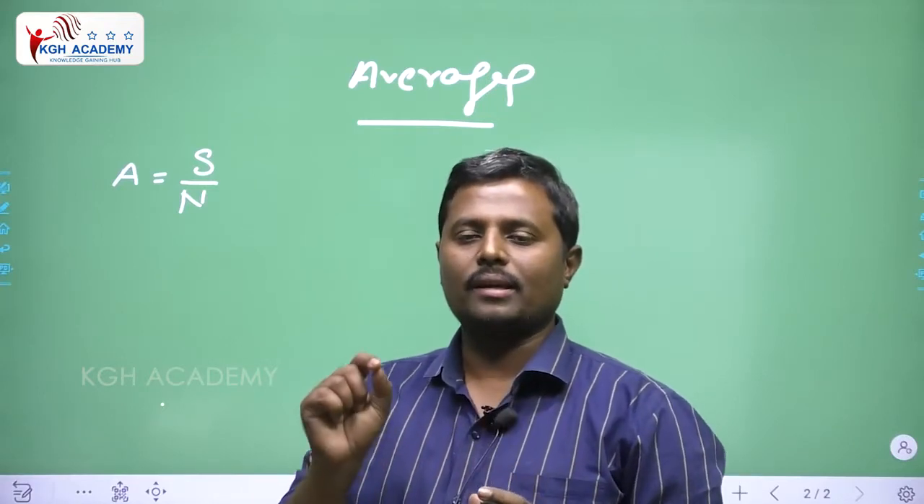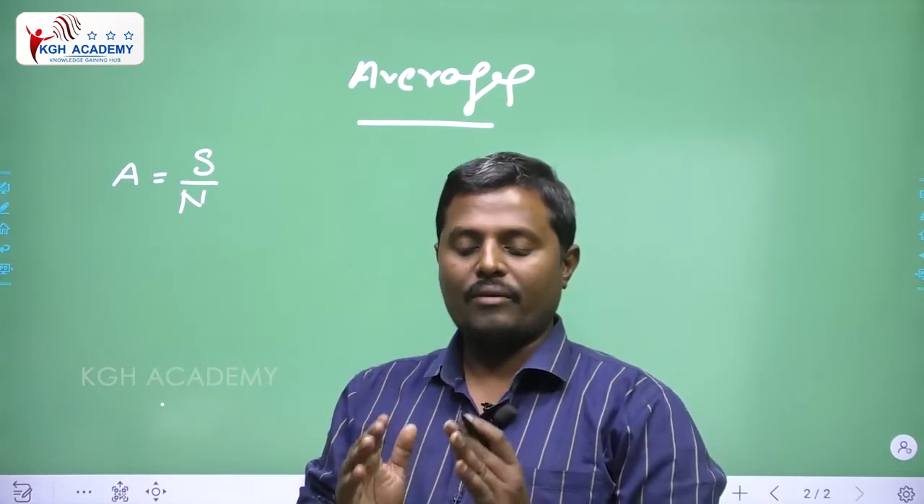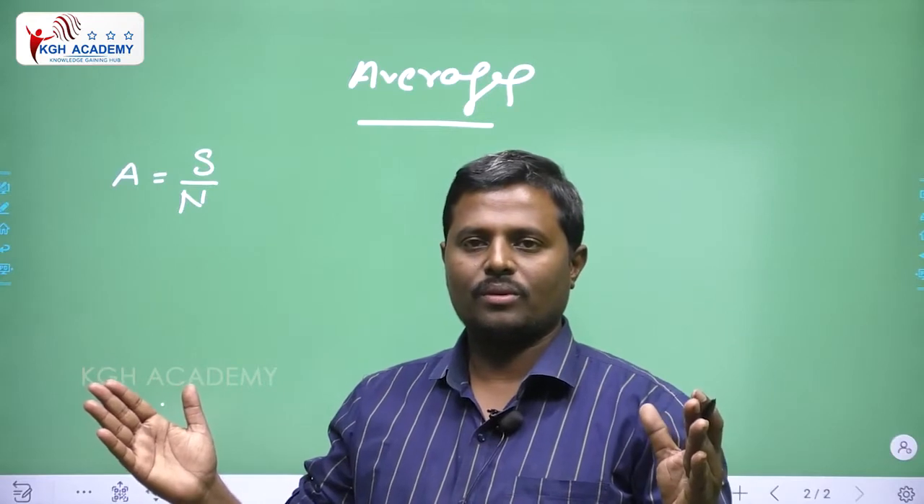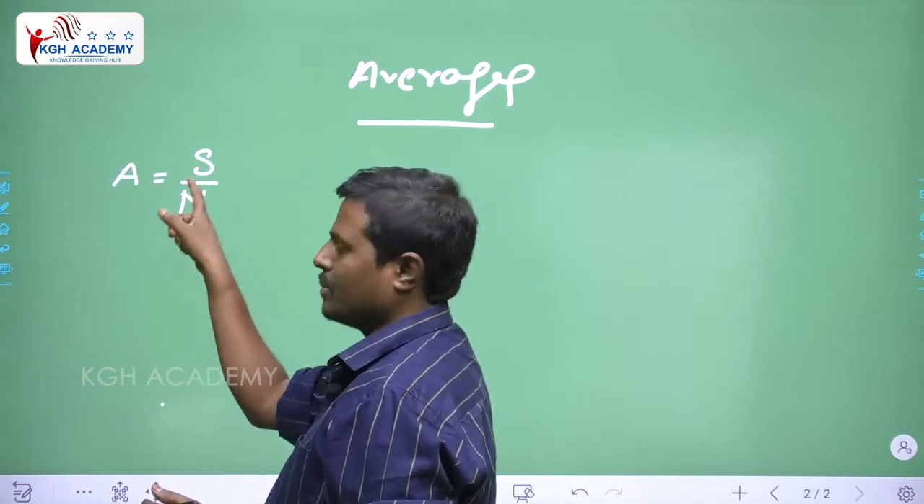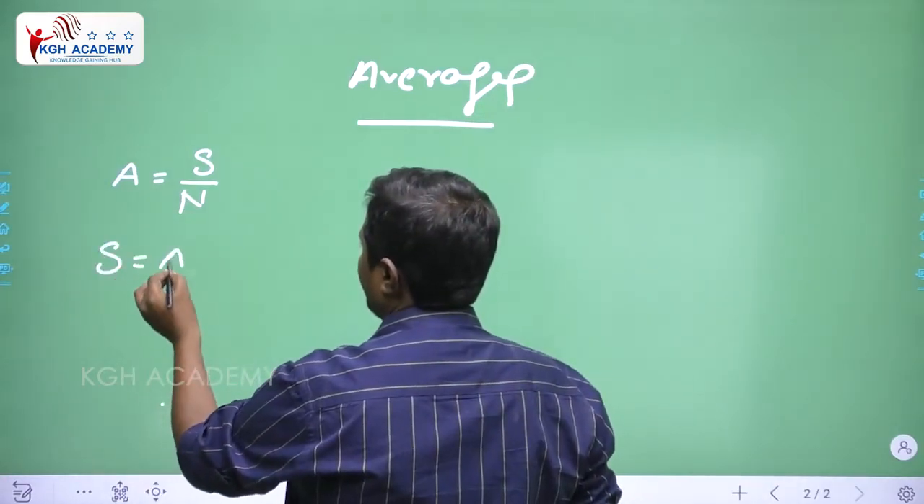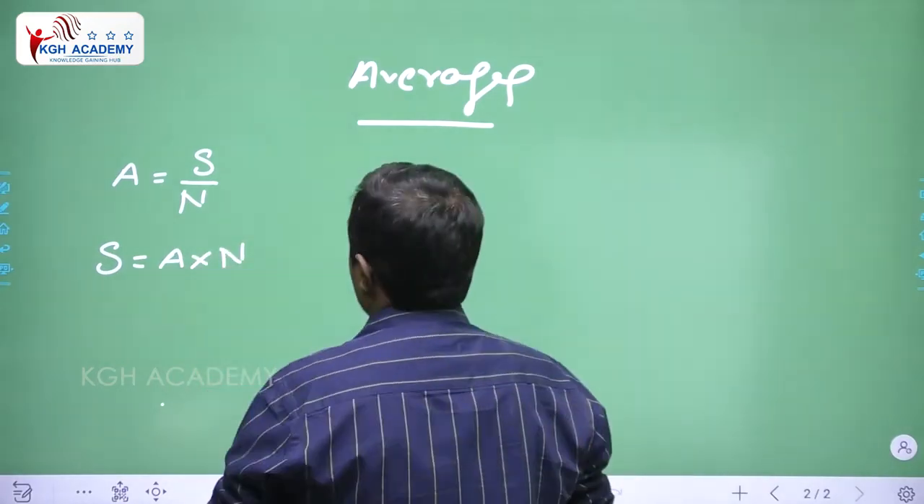Average means, this is a very important point, nothing but equal distribution. And this is the general formula: average equals sum of numbers by number of numbers. After that, sum equals average into number of students, average into number.